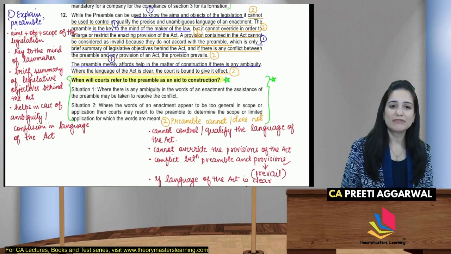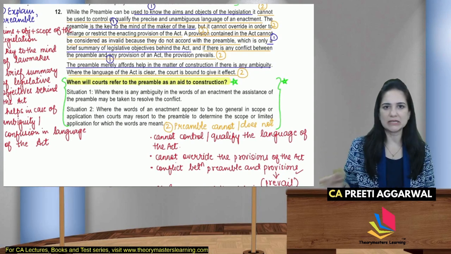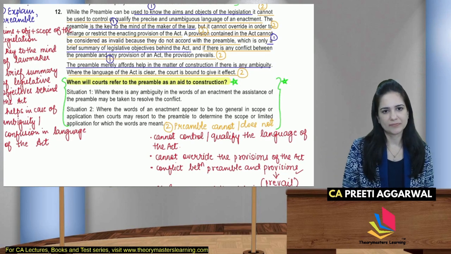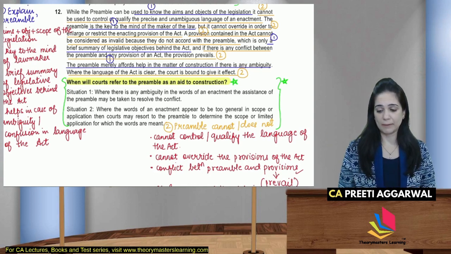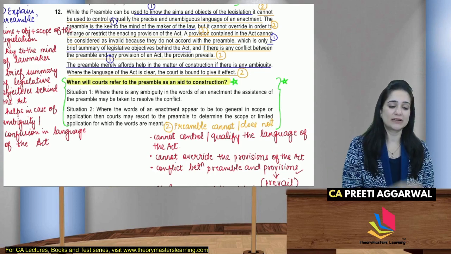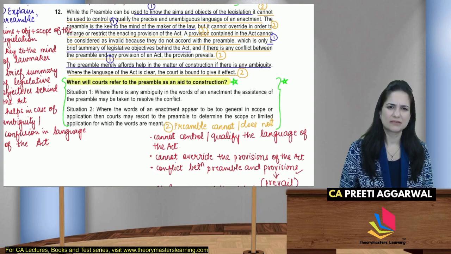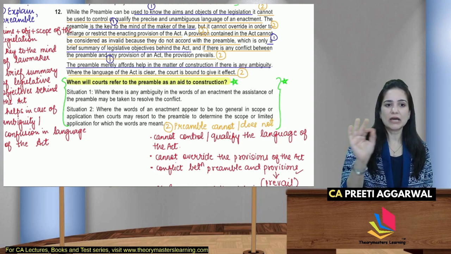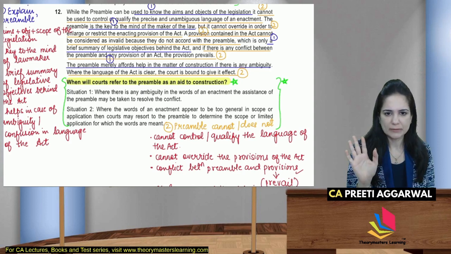Now, when can it be used as an aid to construction? The actual answer has come only now; all that before was just time pass. What is the actual answer? When there is ambiguity, we will refer to the preamble. People are arguing that their instrument is covered by the Negotiable Instruments Act. Go refer to the preamble, see what is written. If the words are clear, then we need not resort to the preamble.